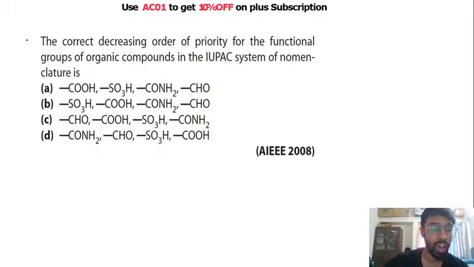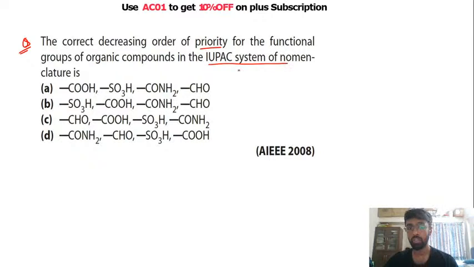In this question, what you have been asked is the correct decreasing order of priority for the functional groups of organic compounds in the IUPAC system. These are the functional groups which are attached to your carbons, right? So you just need to find the correct order of priority. I hope this is a very easy question, and everyone knows the order. This is given in your NCERT too. This question was asked in JEE 2008, and at that time there were a lot of very easy questions. So this is very easy, guys. The correct answer of this question is option A.